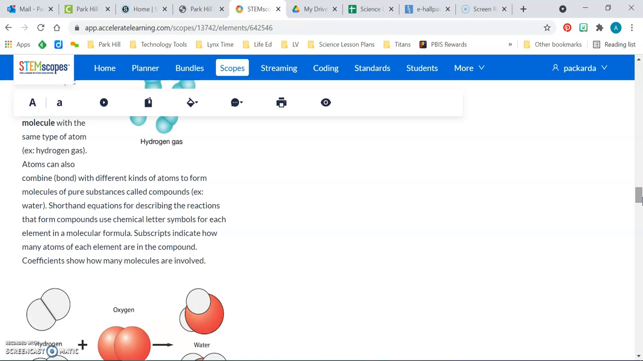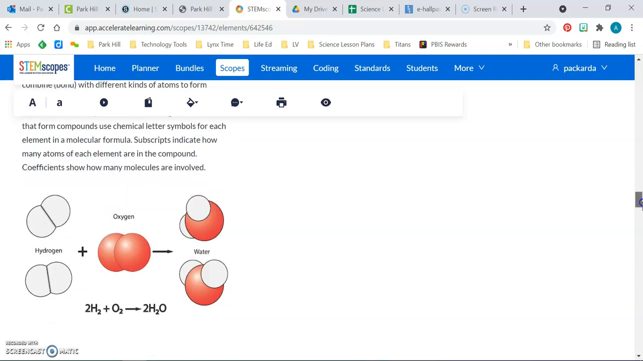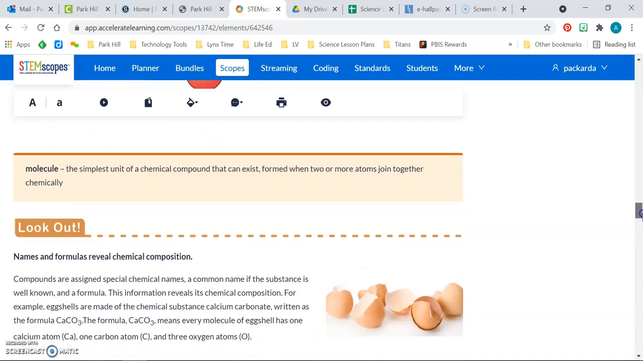Shorthand equations for describing the reactions that form compounds use letter symbols for each element in a molecular formula. Subscripts indicate how many atoms of each element are in the compound. Coefficients show how many molecules are involved. Molecule: the simplest unit of a chemical compound that can exist, formed when 2 or more atoms join together chemically.